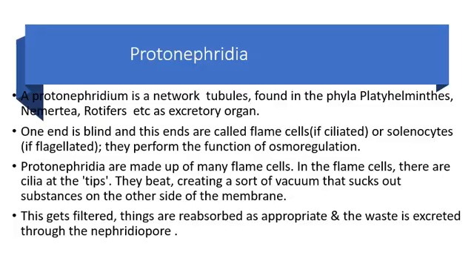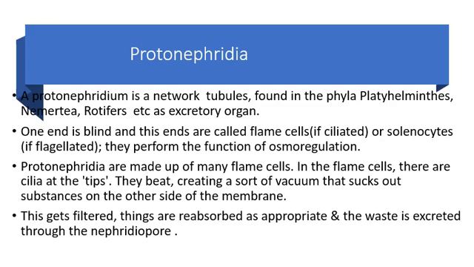So protonephridia, we already discussed that there are two types of nephridia, protonephridia and metanephridia. Protonephridium is a network of tubules found in different phyla like Platyhelminthes, Nematoda, Rotifers, etc. One end of this protonephridia will be blind, which consists of a special type of cells which are called flame cells or solenocytes.